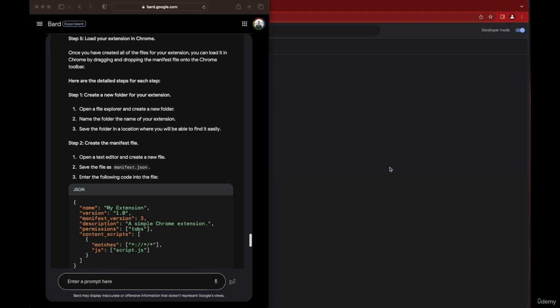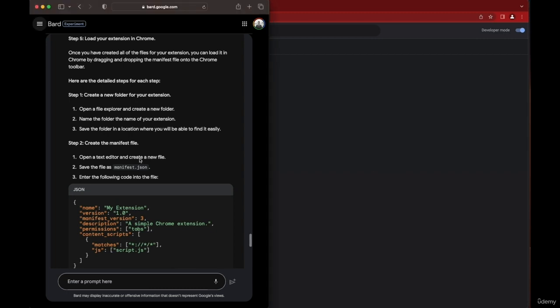So in this video, we're going to make it a bit simpler. BART is still learning, it's still being educated, and so one day I'm sure it will be capable of making a website from scratch, but not yet. But I still want to demonstrate the power that it does have, the ability to write code. And so I chose a more simplified project where we're going to do a Google Chrome extension.